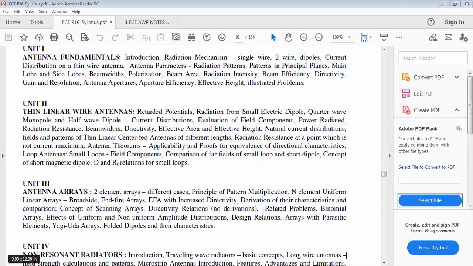But if we want to combine multiple antenna elements, what is the resultant change in the radiation characteristics or radiation pattern?